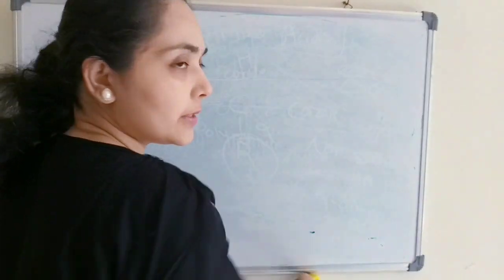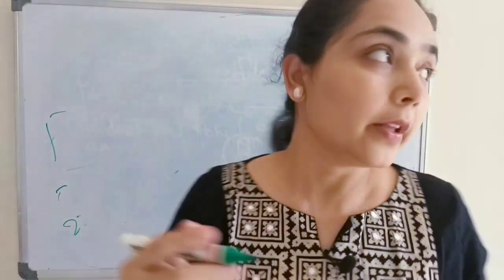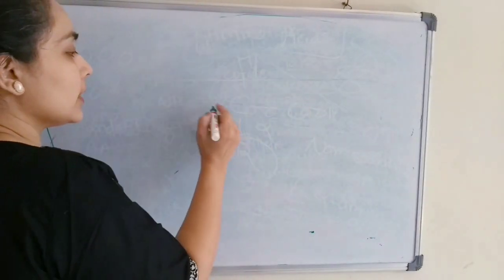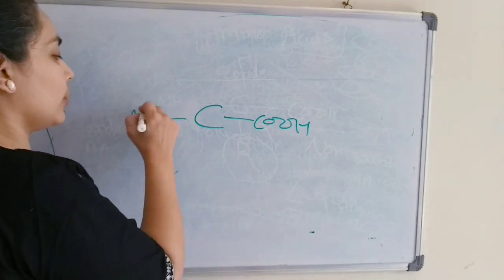General structure of amino acids. I forgot one thing here, and this is a very important point.